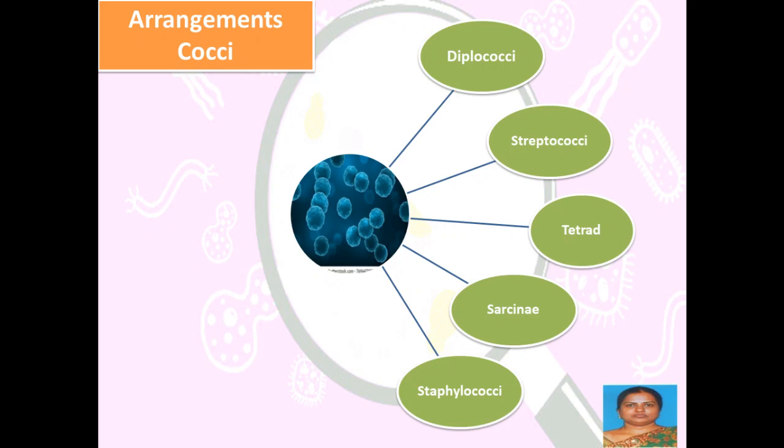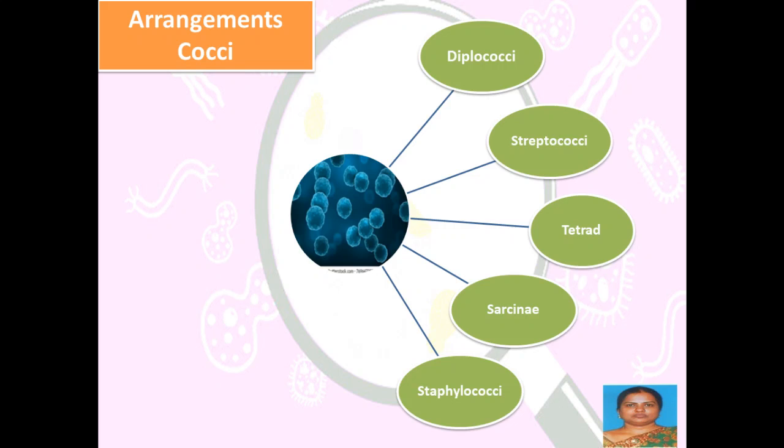The best example for diplococci is Streptococcus pneumoniae. Similarly, strepto means a chain. A chain of round shaped bacteria is called streptococci. Tetrad means four. So four bacterial cells together is called a tetrad. Sarcinae, cuboidal arrangement of cells.